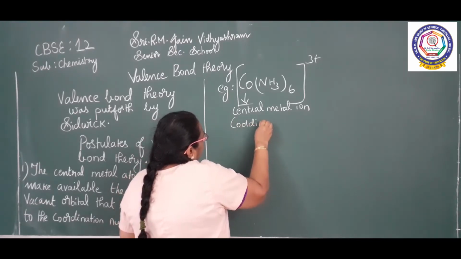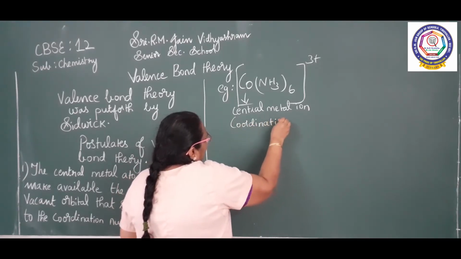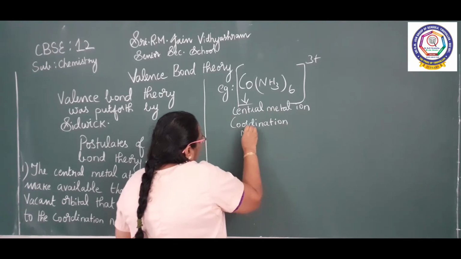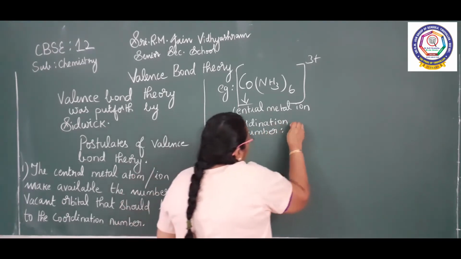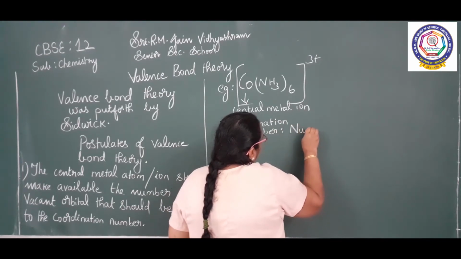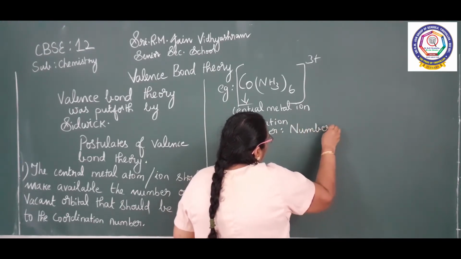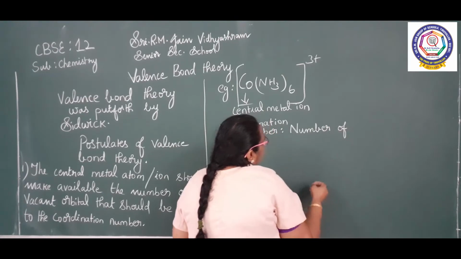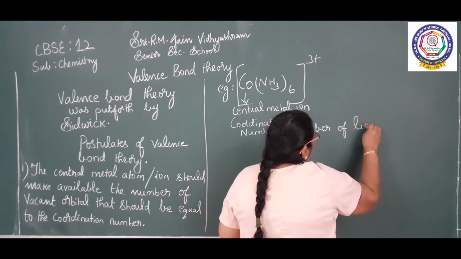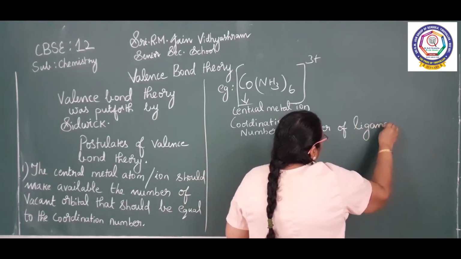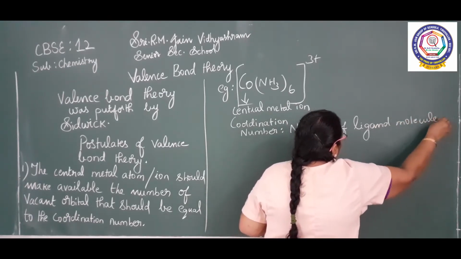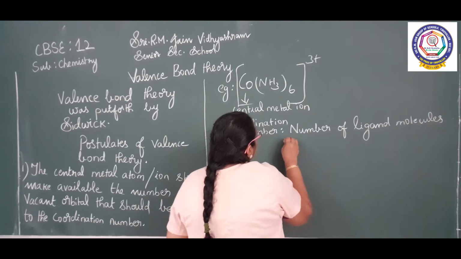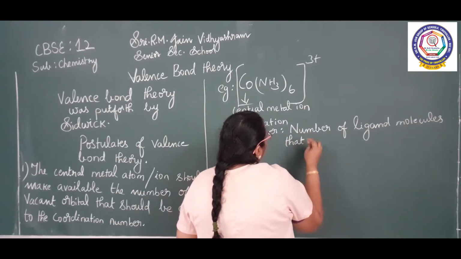Already we have defined coordination number. That is the number of ligand molecules that are attached to the central metal ion.